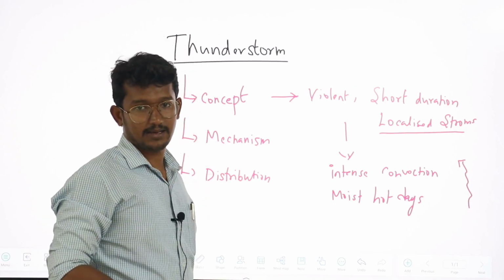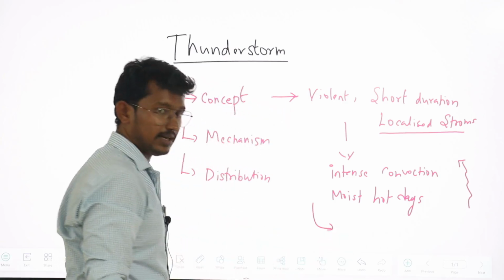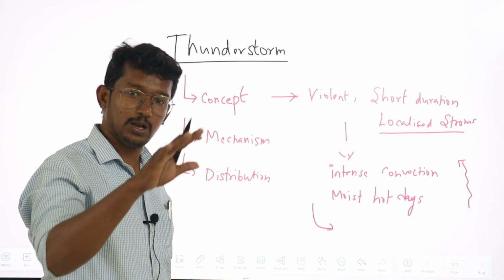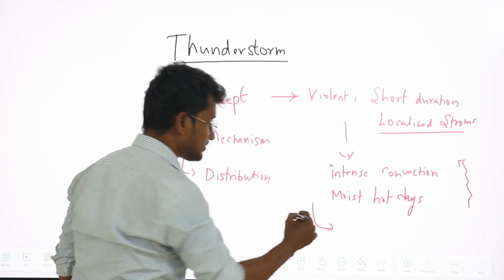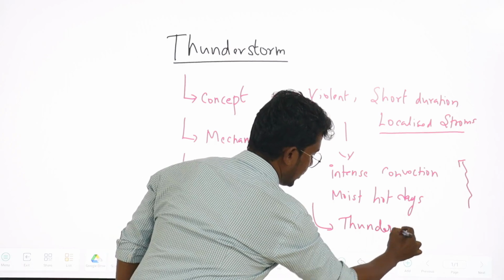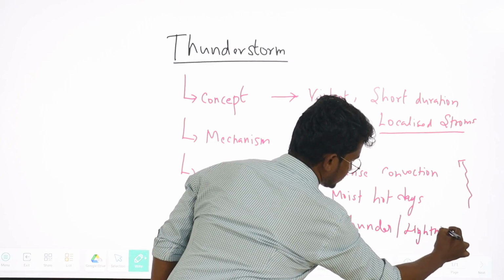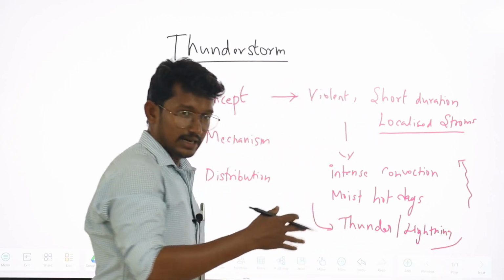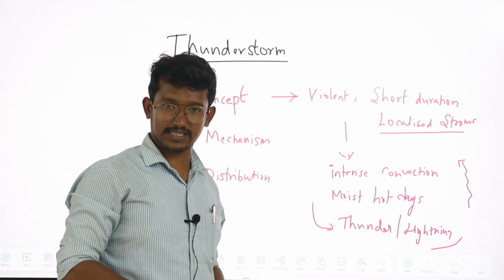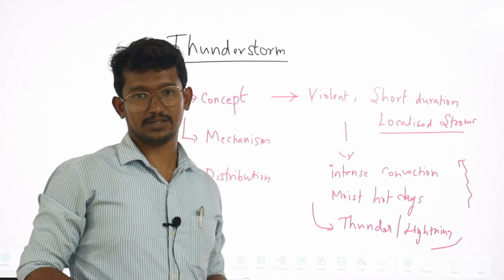It is also better to mention that thunderstorms are experienced along with features such as thunder and also lightning, because it is in the name itself. It is better to mention the associated features such as thunder, lightning and hail formation.